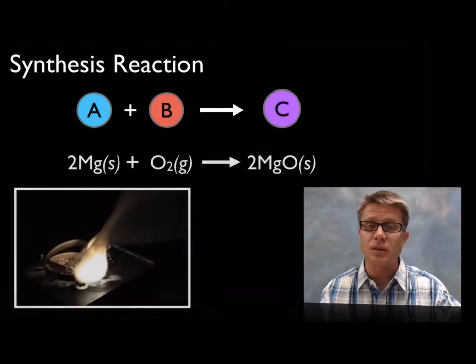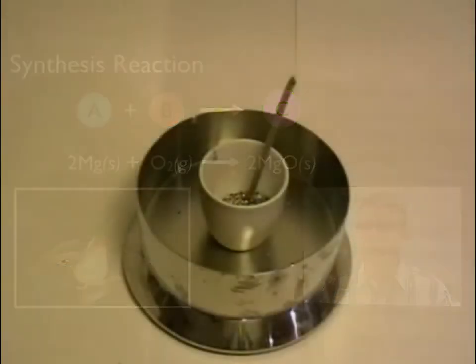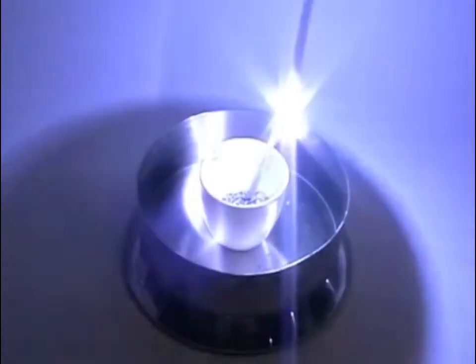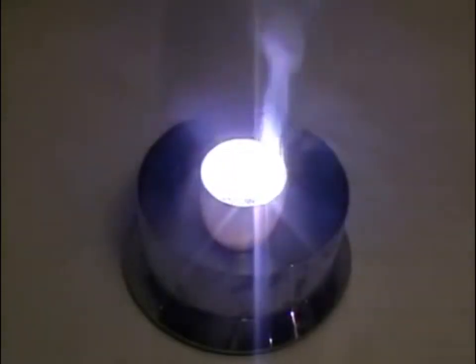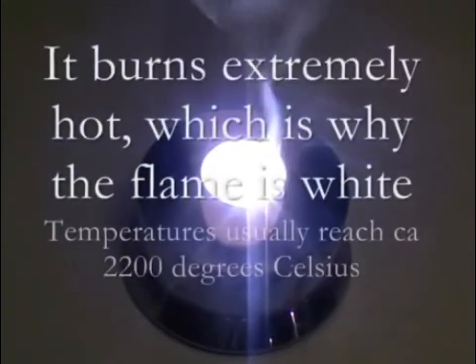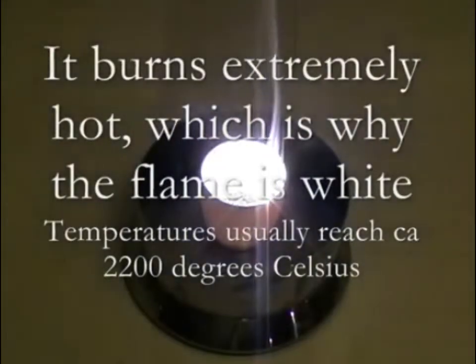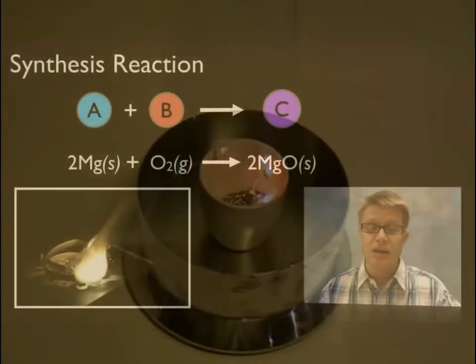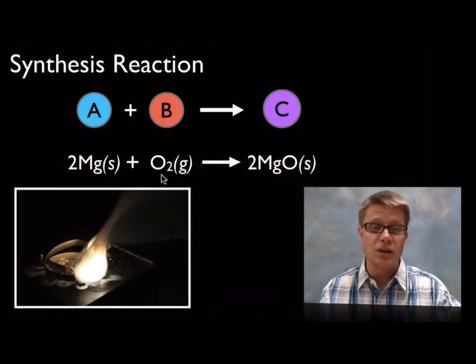Let me give you a couple of examples. Let's say we take magnesium, get it a little bit hot, and then allow it to combine with oxygen. It's going to make magnesium oxide. And so when it's done, you're going to have a new solid that's created. We're taking a solid and a gas, and we're making a new solid out of it.